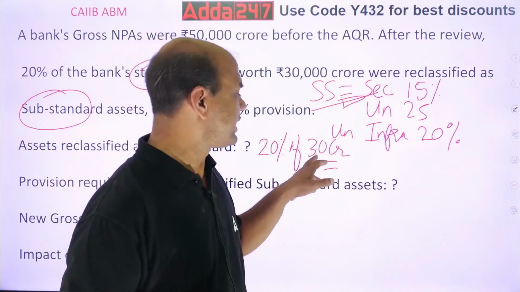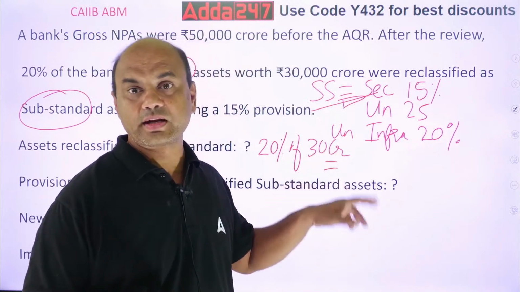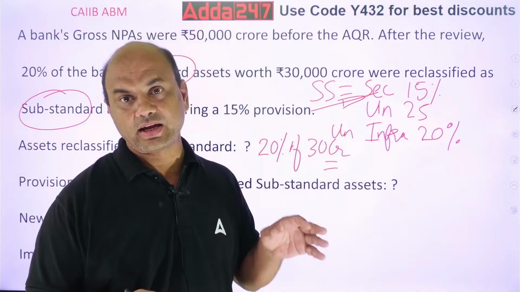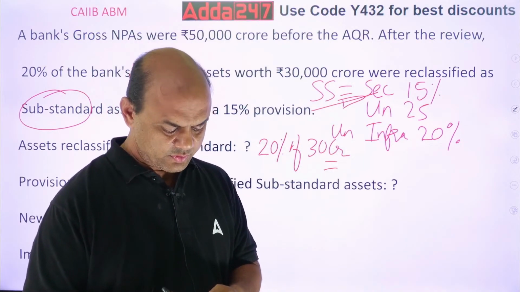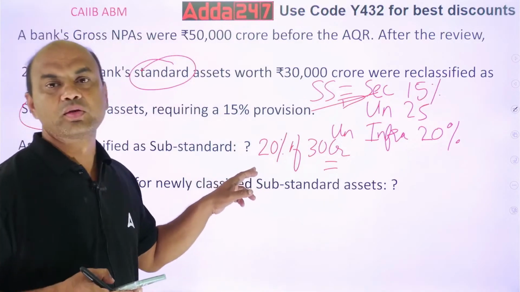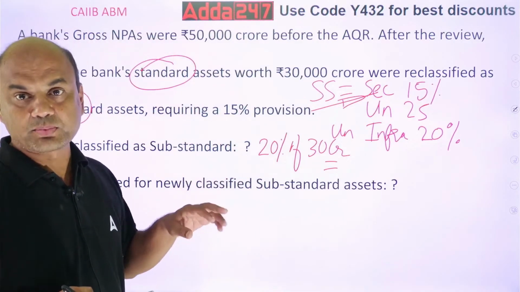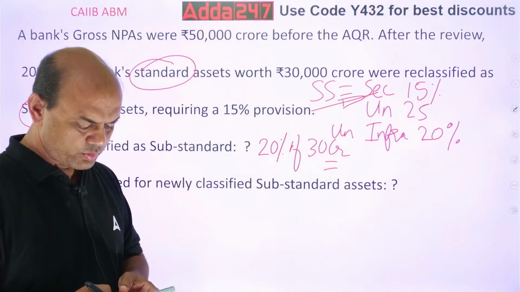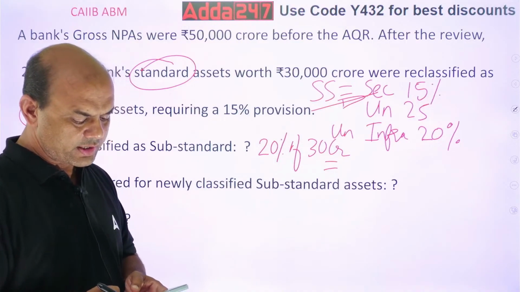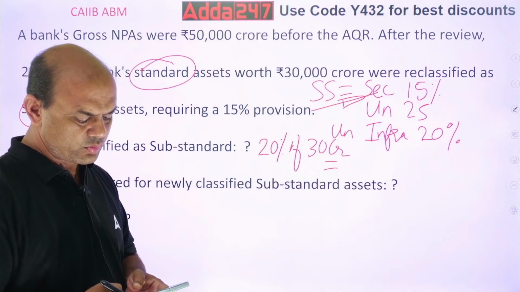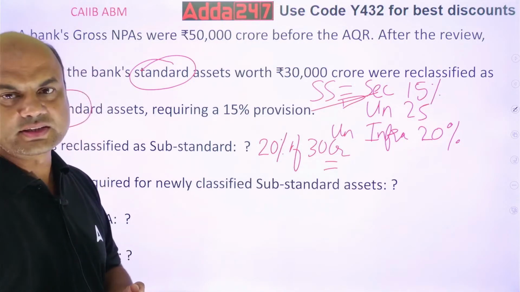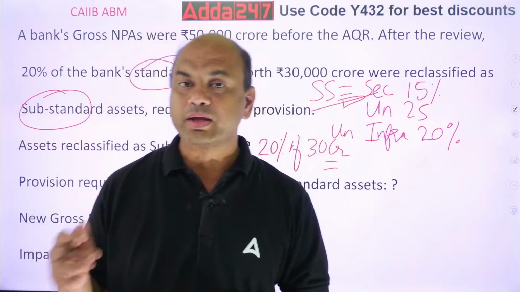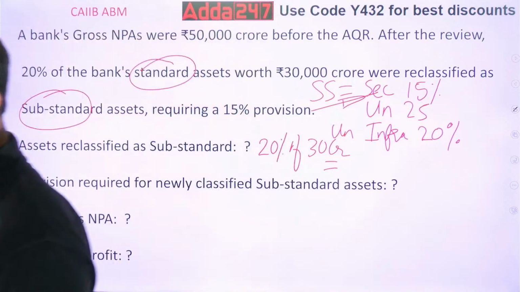But you are requiring 30 crores, so one more zero will be added: 3 and 8 zeros. Into 20%. Percent means divided by 100, so 0.2 into 30 crores gives 6 crores. So new NPAs are 6 crores over here.